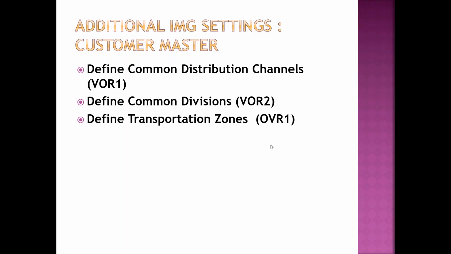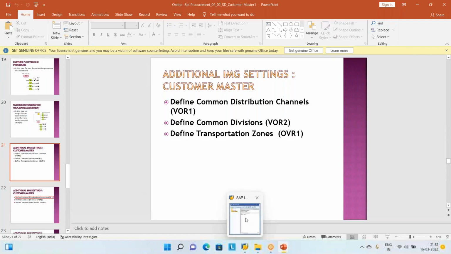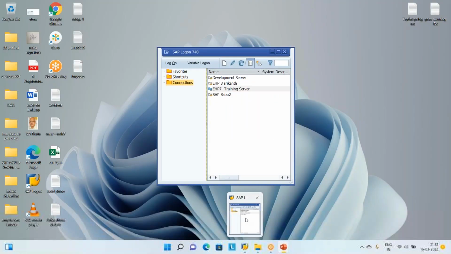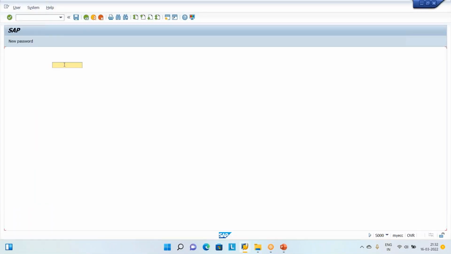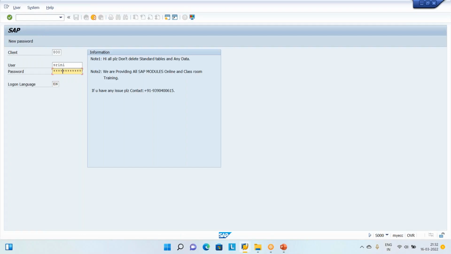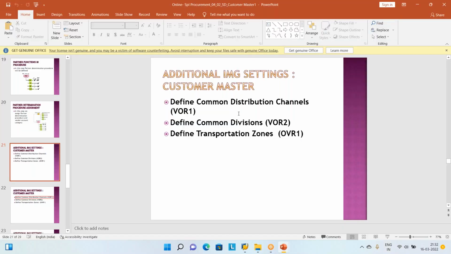Now let us go and try to talk about this one. Log into the SAP. That is the residual part of the steps that we are going to do. Proceed inside the SAP. Then what it says is define common distribution channel.